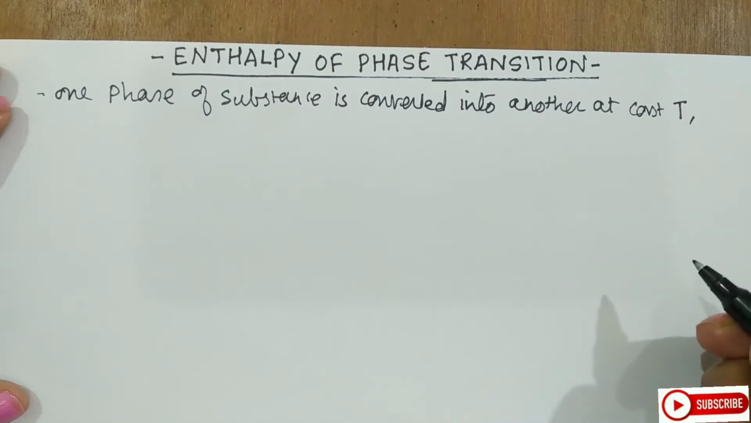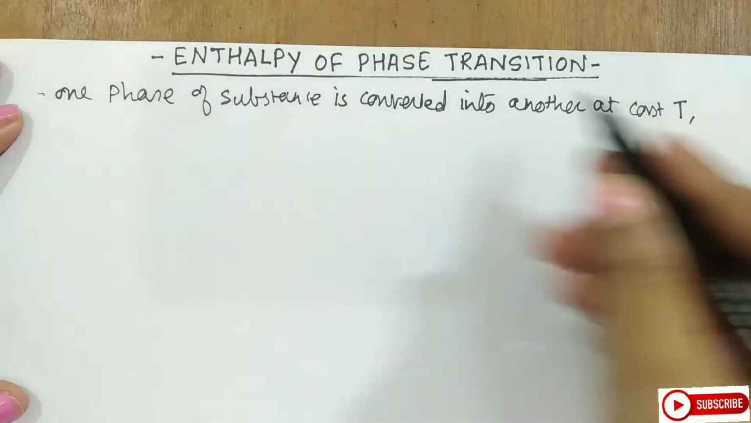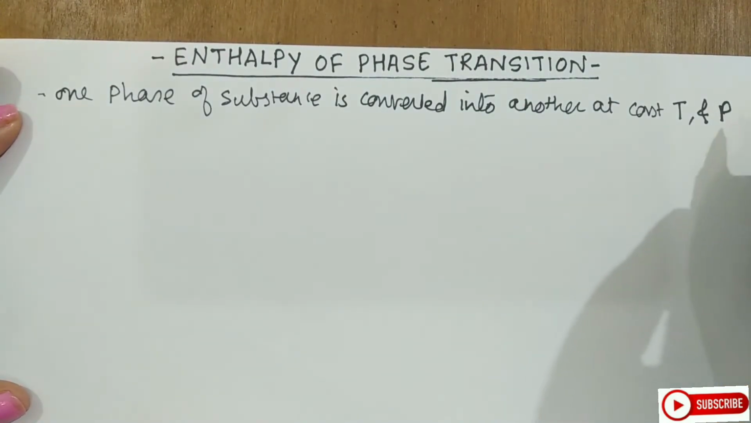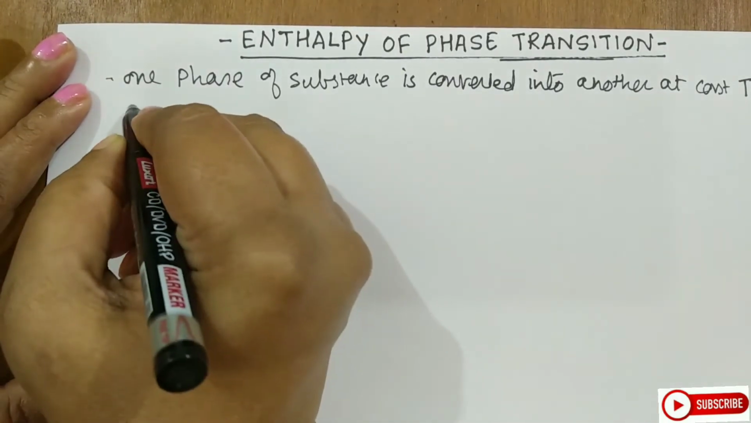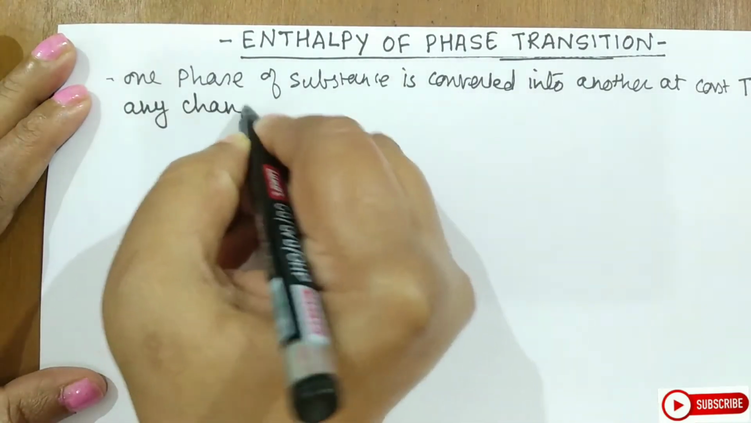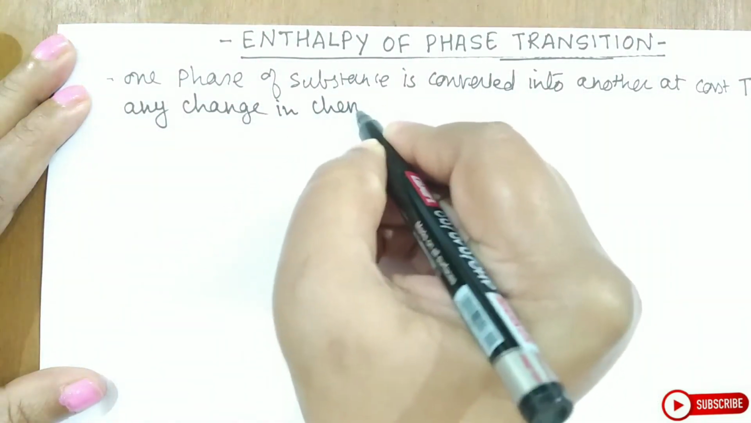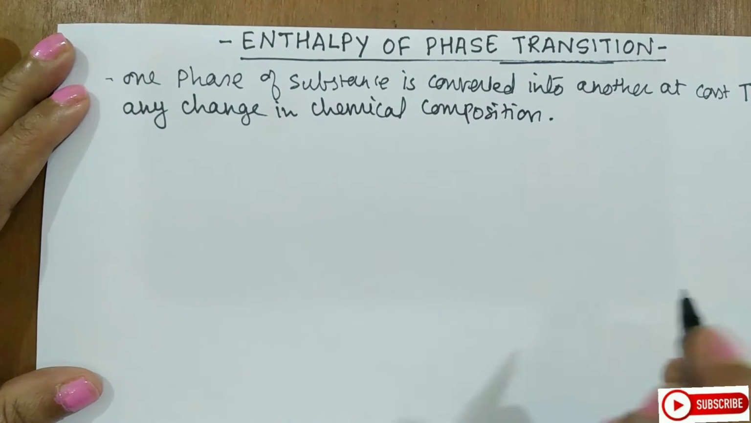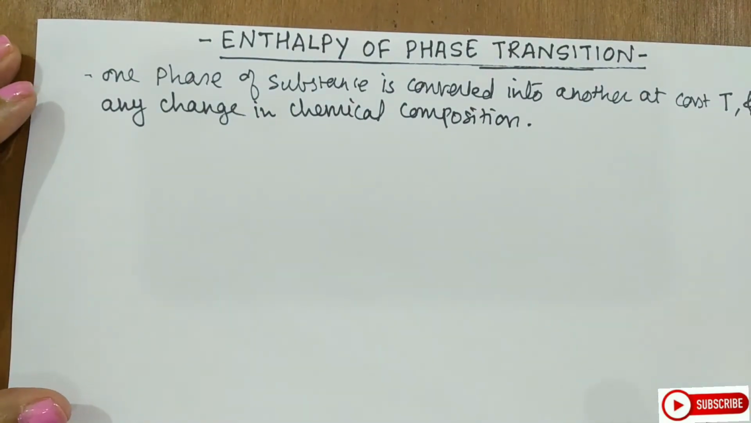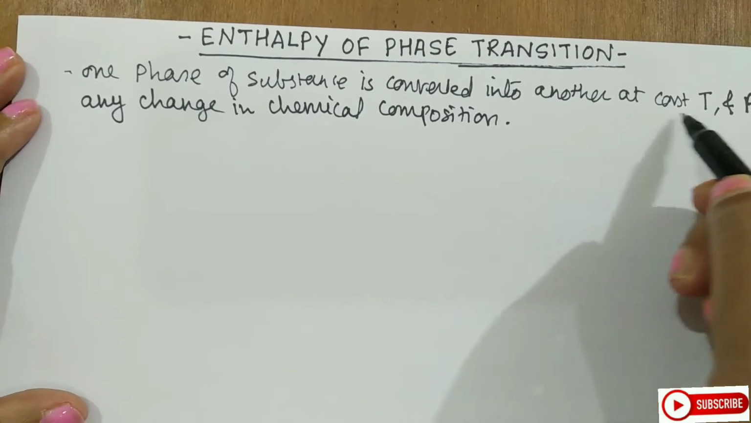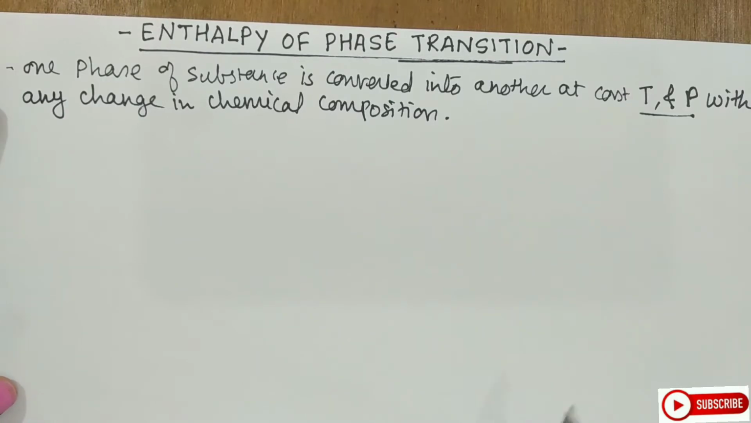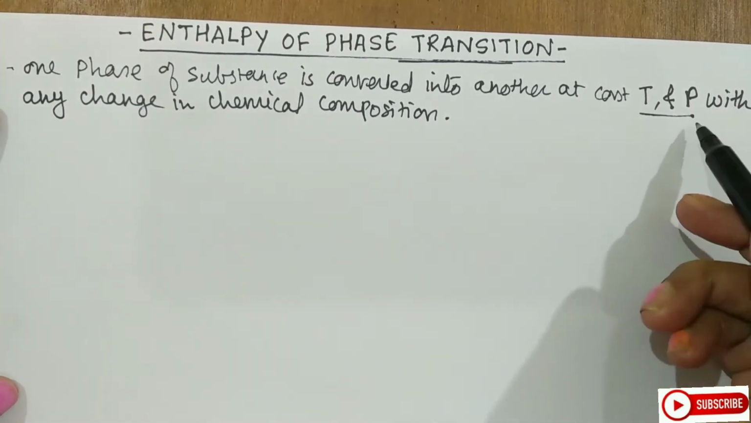What will be the other factor that will remain constant as we are studying enthalpy? So temperature and pressure, without change in chemical composition. So students, when you define the enthalpies of various phase transitions, a very important thing is you have to keep the temperature and pressure constant. There should not be any change in the temperature, and heat should be supplied or evolved at constant pressure.